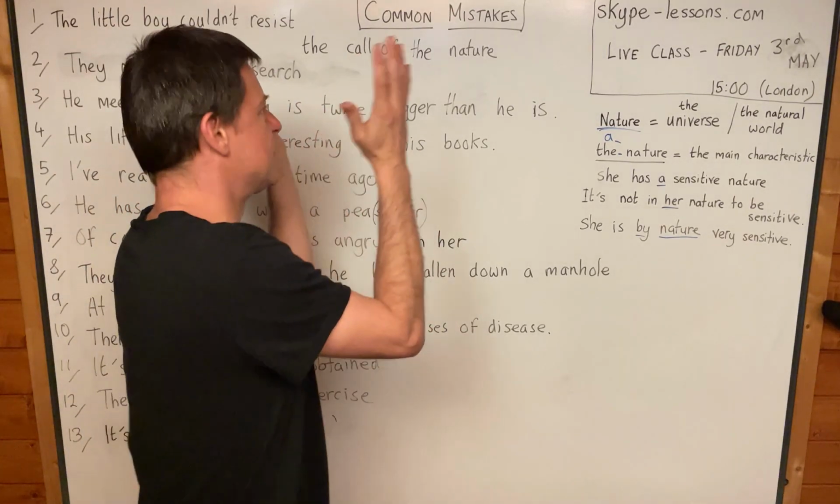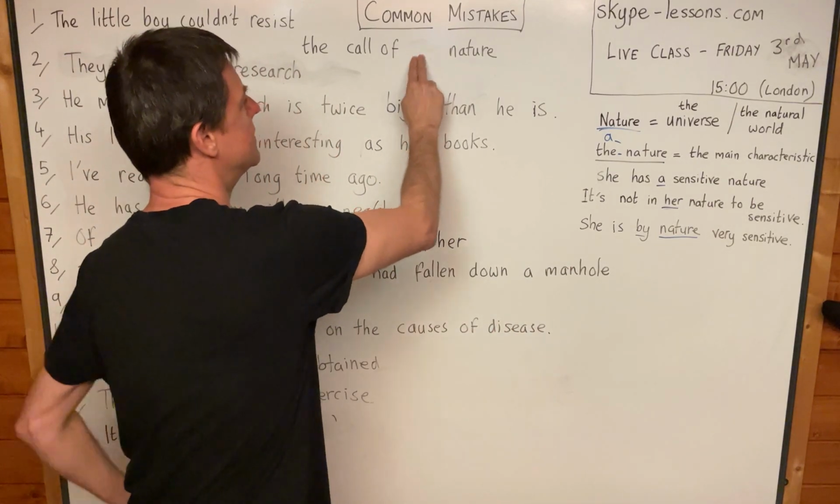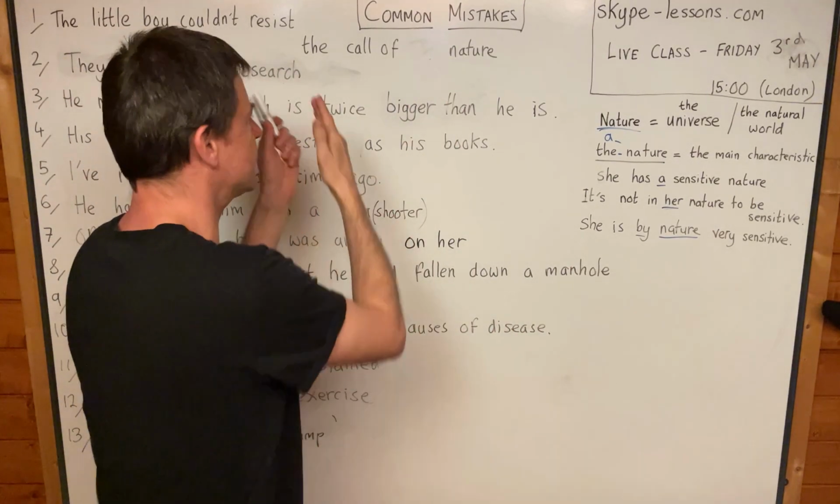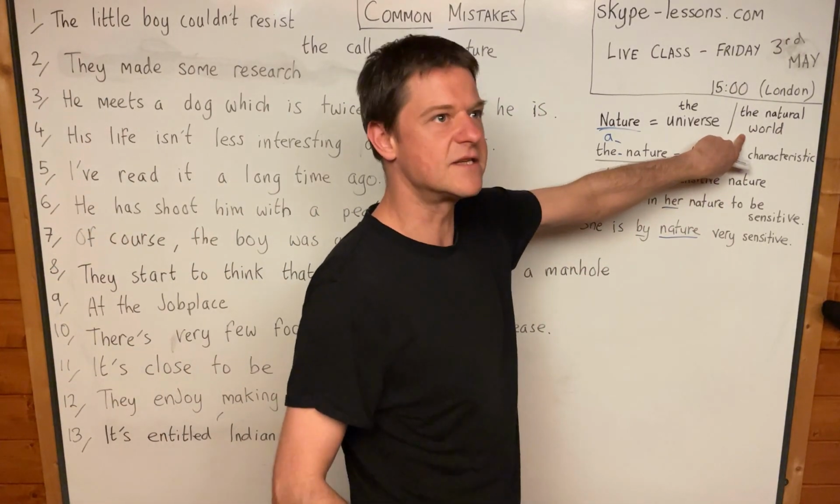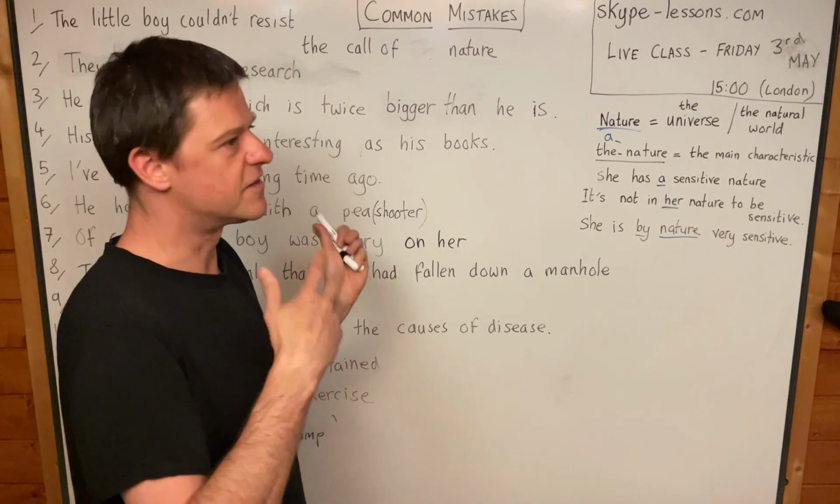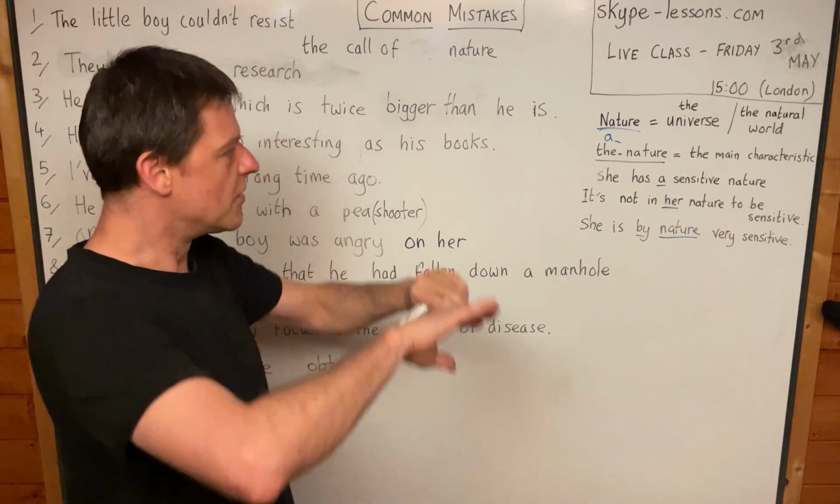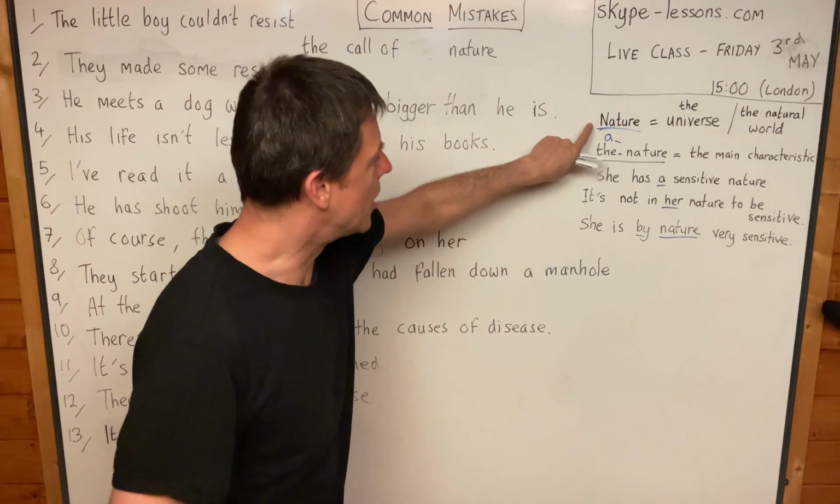And for this reason, we say the call of nature, but you mustn't have a the. You mustn't say the call of the nature. It's just the call of nature. And actually, anytime you're referring to the natural world, the universe, the processes, the forces, the creatures of planet Earth and possibly of other planets as well, no article.